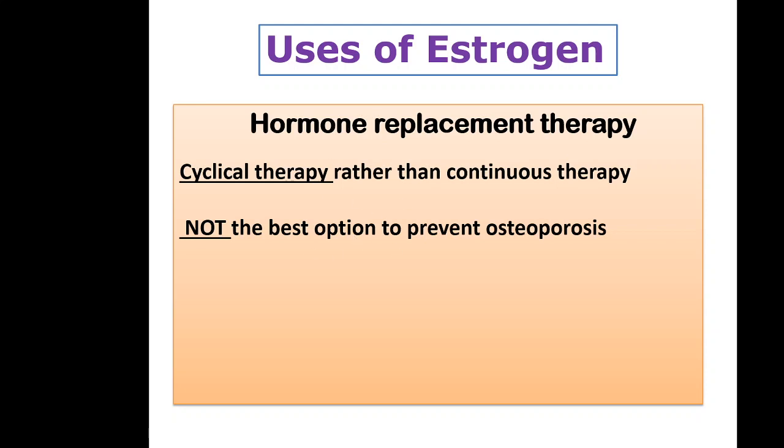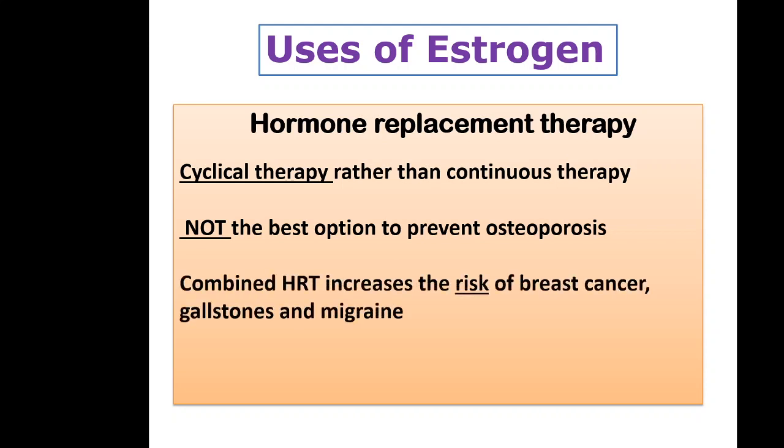And there are also mega trials which have confirmed that combined HRT of estrogen and progesterone increases the risk of breast cancer, gallstone and migraine.